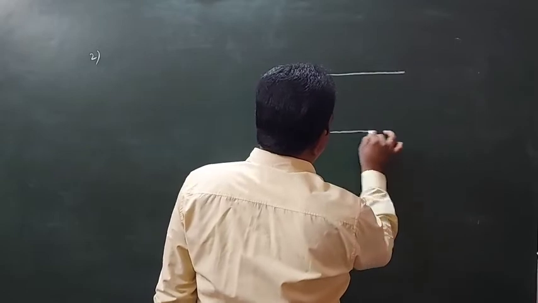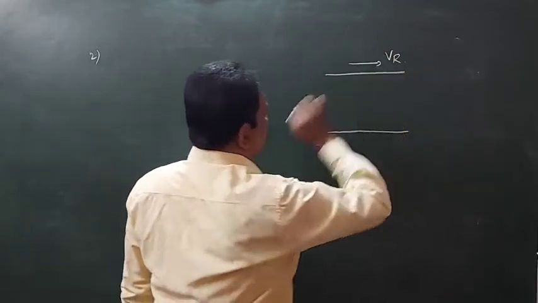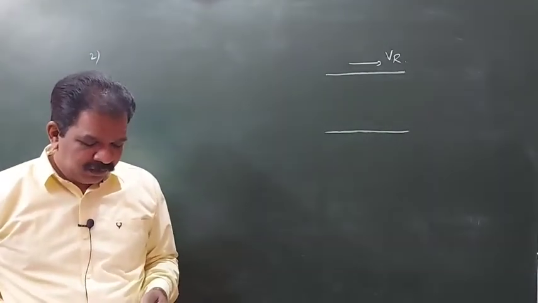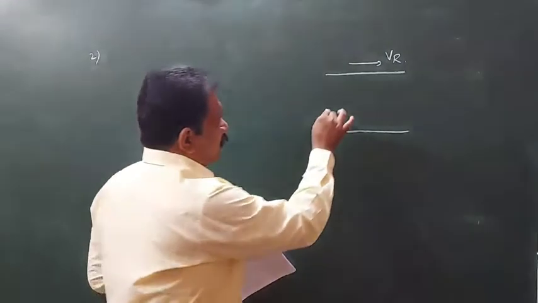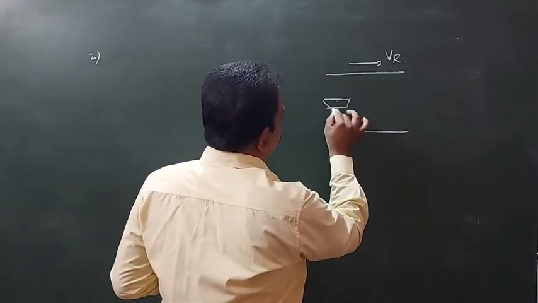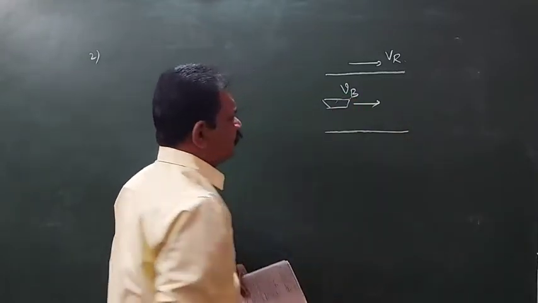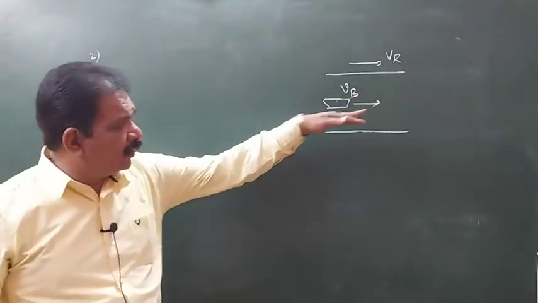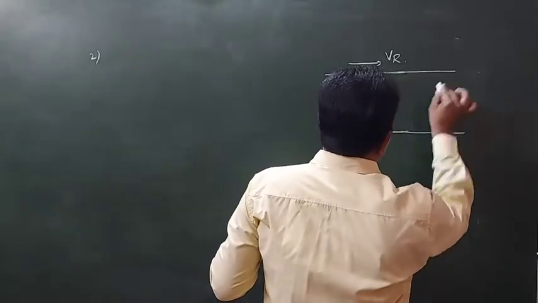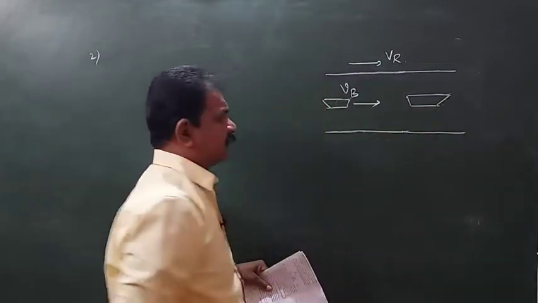The river is flowing in one direction, downward. Here a boat is there. In the downstream, to reach some point, that boat takes 6 hours.